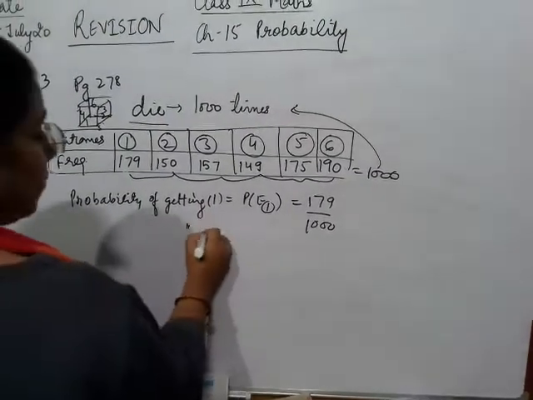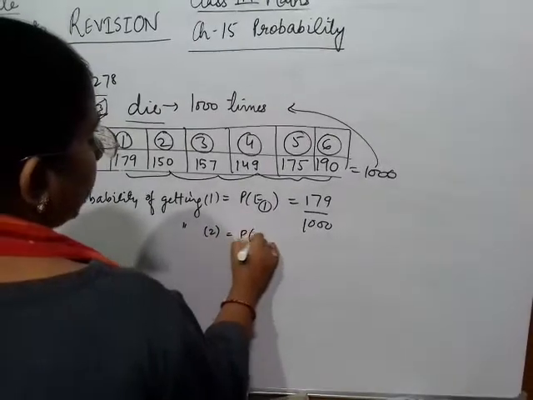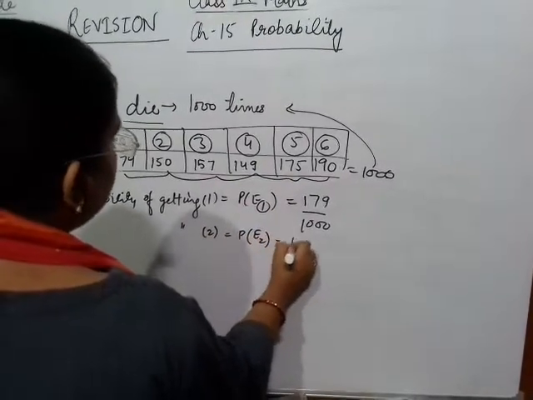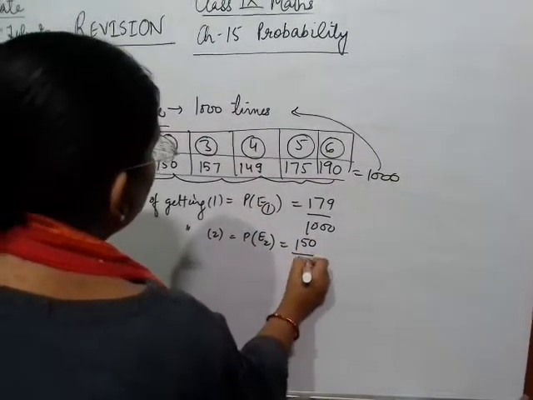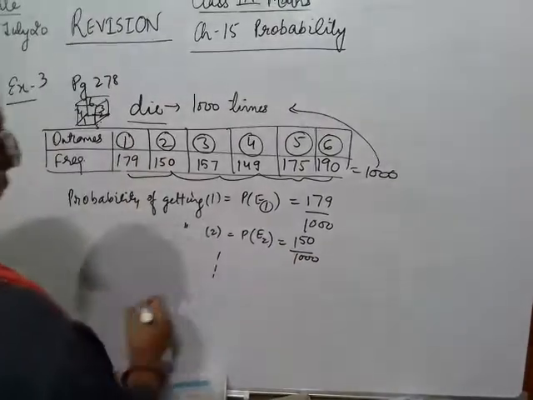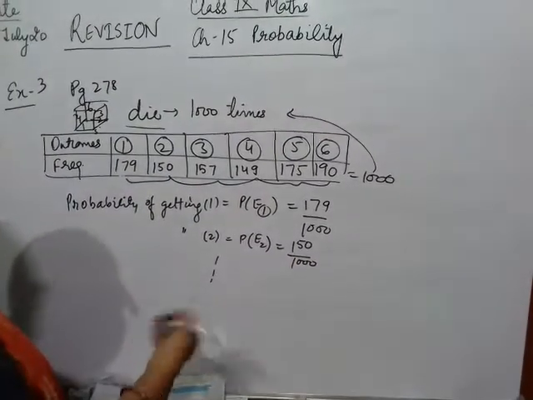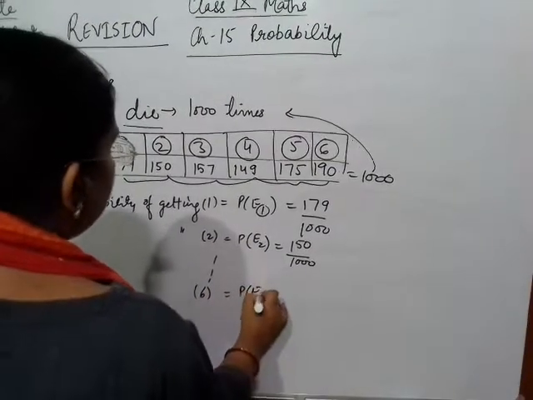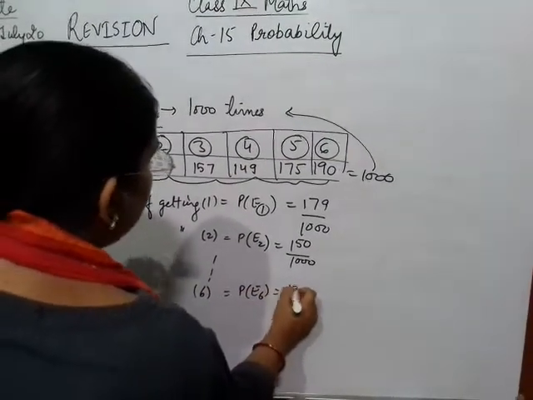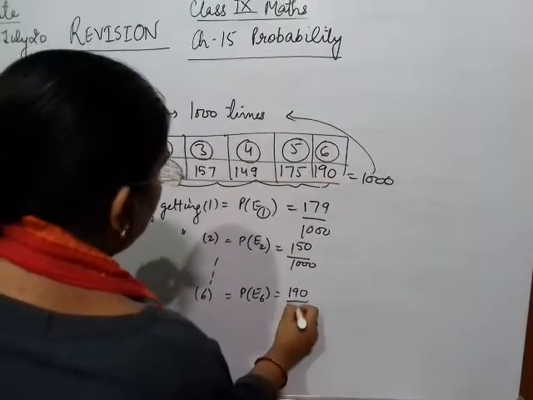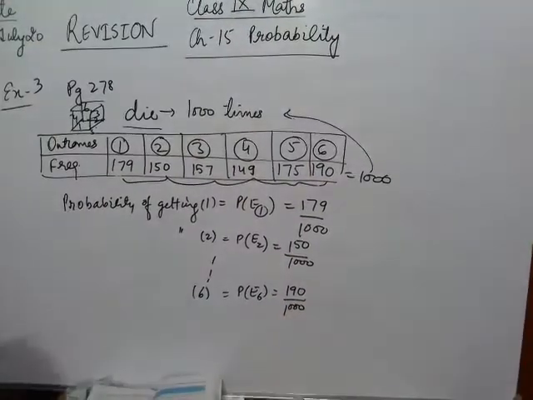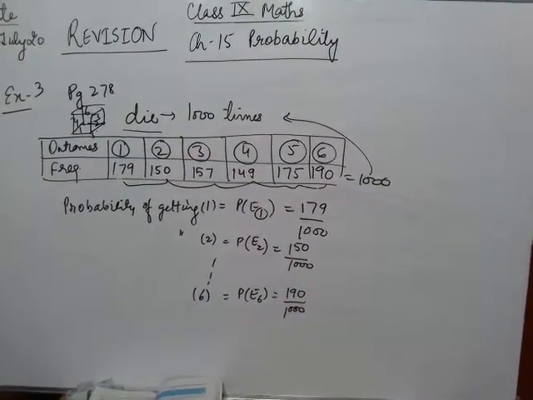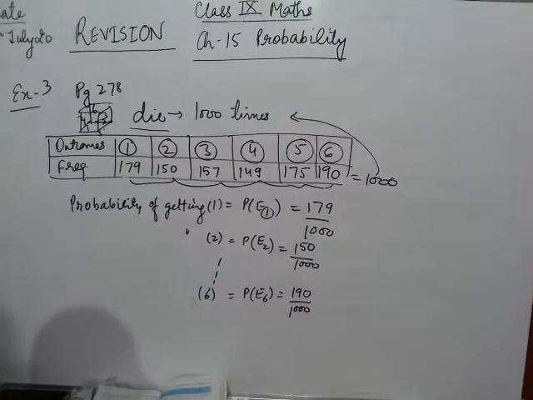Similarly for 2, that is P(E2), it will be 150 upon 1000, and so on for 3, 4, 5 and 6. For example, for 6 it will be P(E6), which is 190 upon 1000. This is how we write the probability of any event.